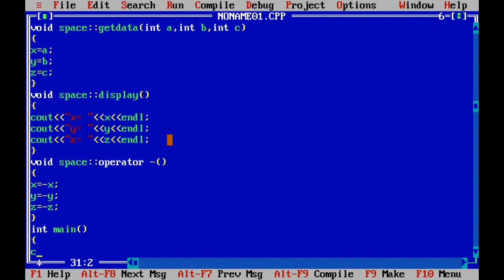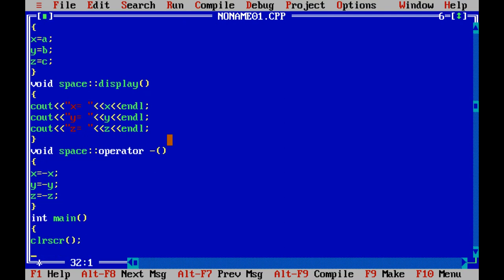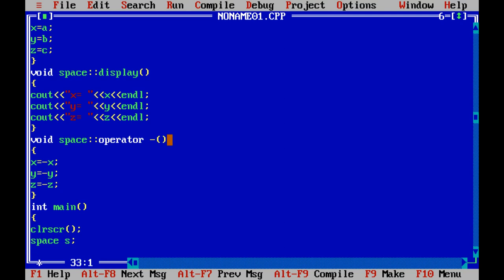Okay, and clrscr, and create an object for the class Space, s, and call the member function using this s and pass the values for x, y, z.